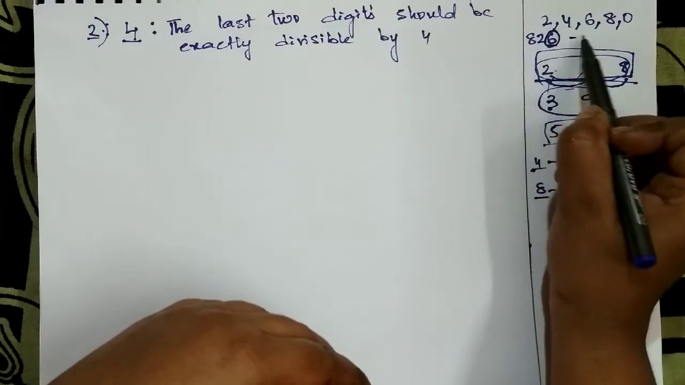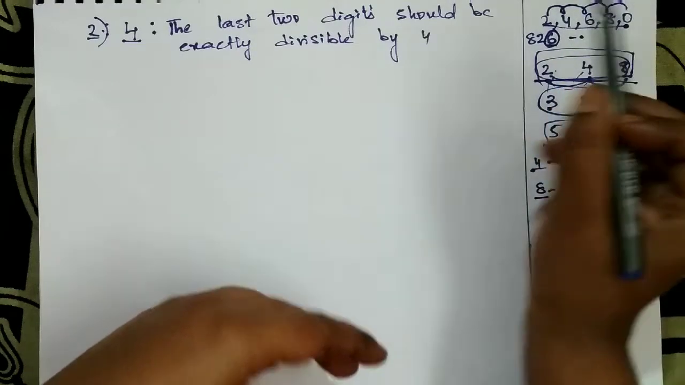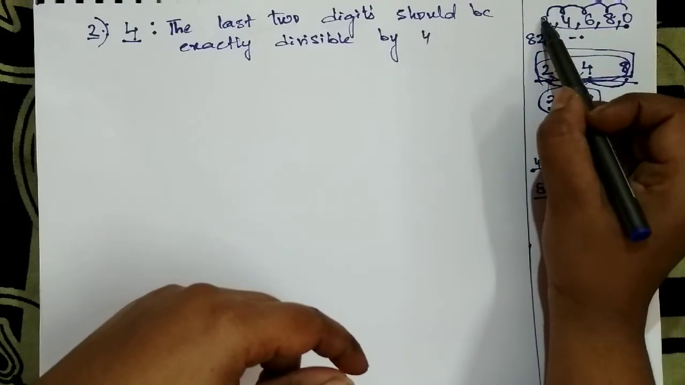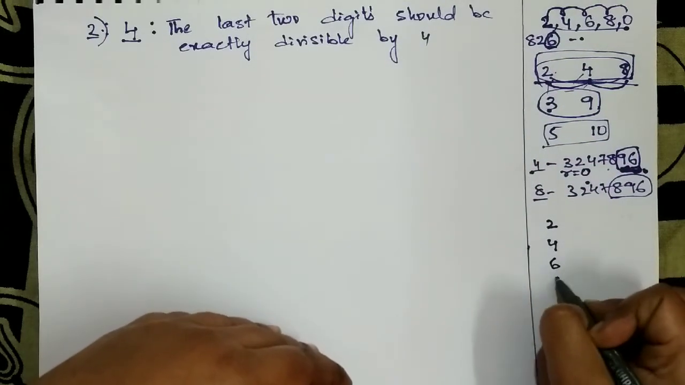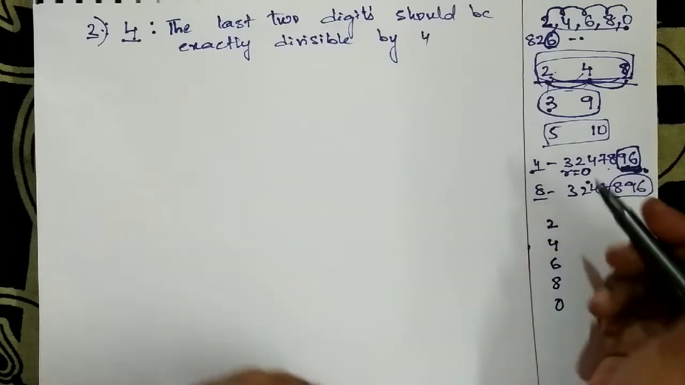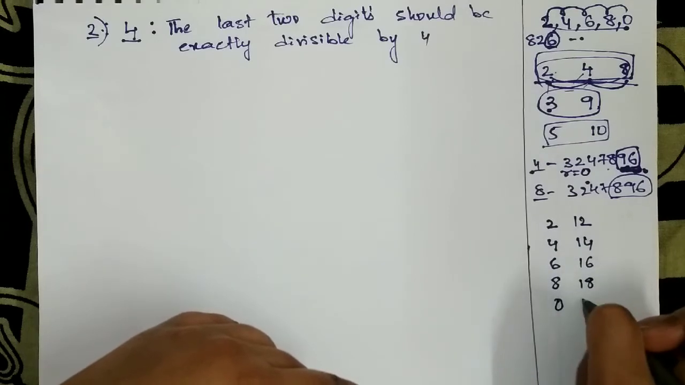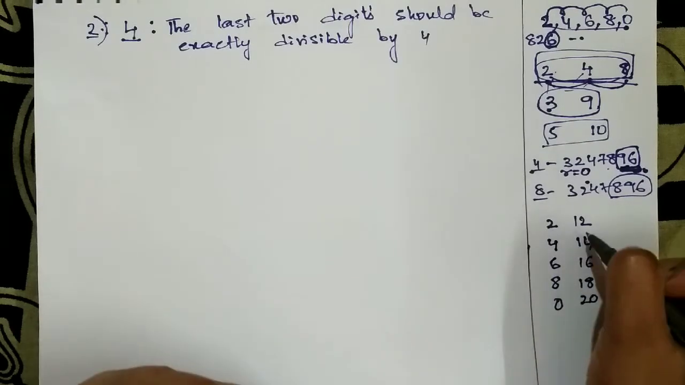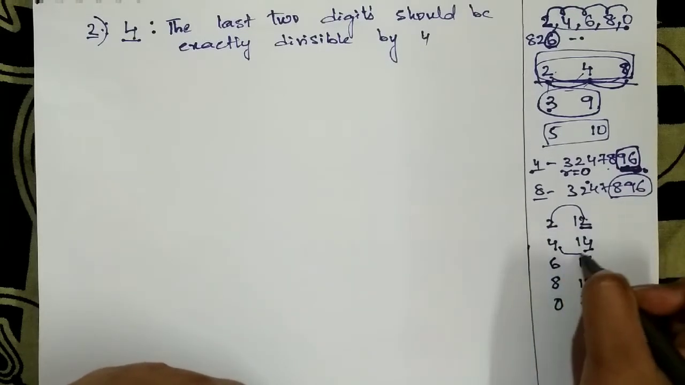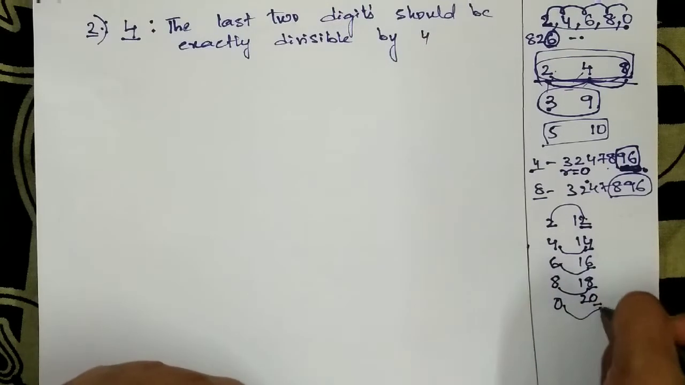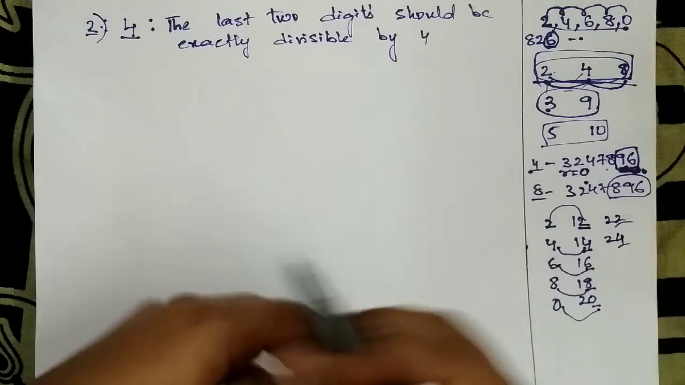So for 2 also the same thing. Units digit should be 0, 2, 4, 6, 8, means it is a 2 multiple, right? It should go in the 2 table. What is the 2 table? 2, 4, 2 3s are 6, 2 4s are 8, 2 5s are 10. Again next 2 6s are 12, 2 7s are 14, 2 8s are 16, 2 9s are 18, 2 10s are 20. So here if you see, the last unit digit is again the same thing repeating: 2, 4, 6, 8 and 0. Again 2 11s 22, 2 12s 24.